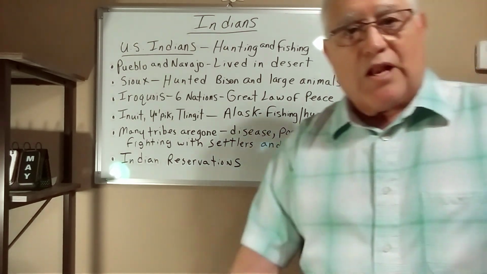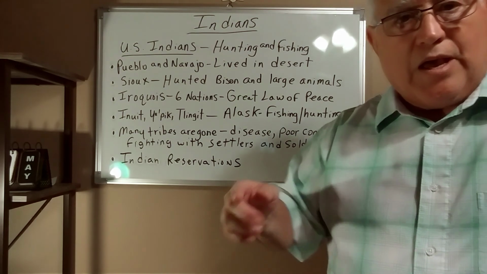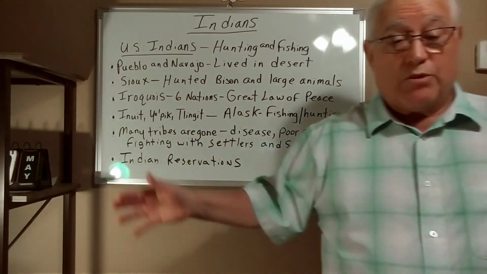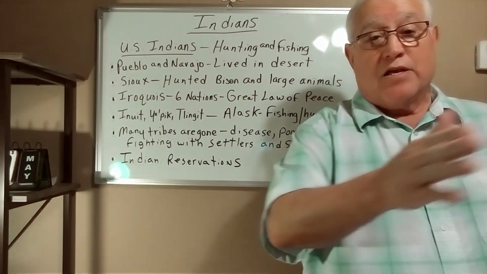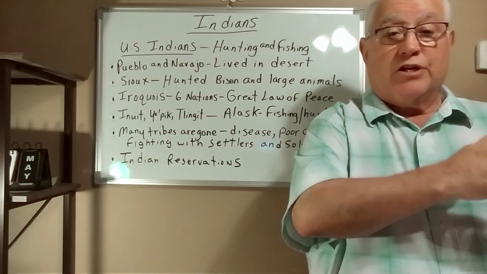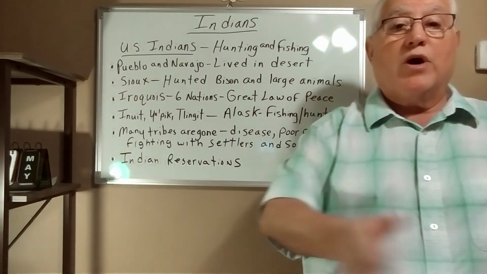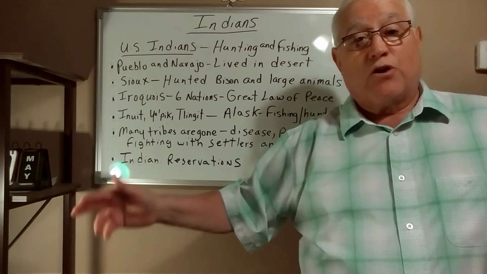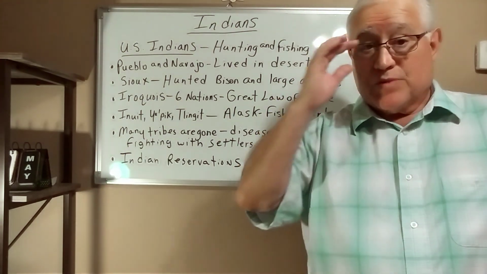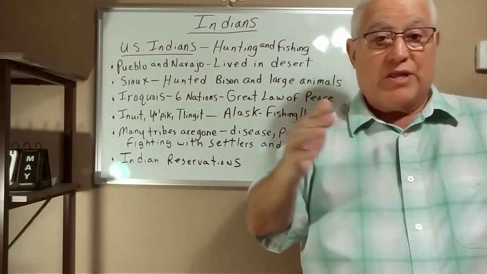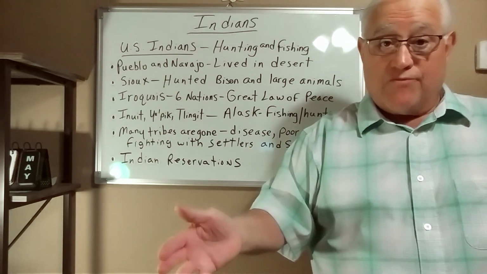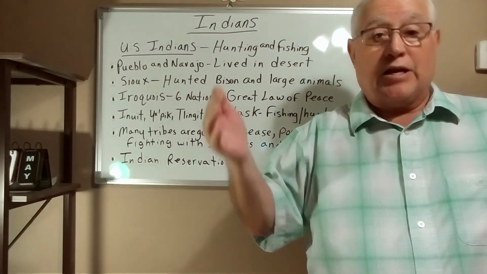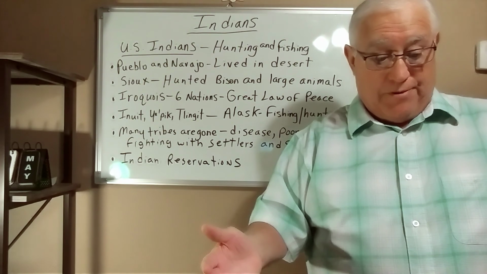Okay, so a lot of the Indians were nomadic, and they would travel all over following animals as the animals migrated back and forth across this country from warm weather to cold weather. The animals were following the grass where the grass was growing, and the Indians were following the animals because that provided food and shelter and clothing and all kinds of things, okay?